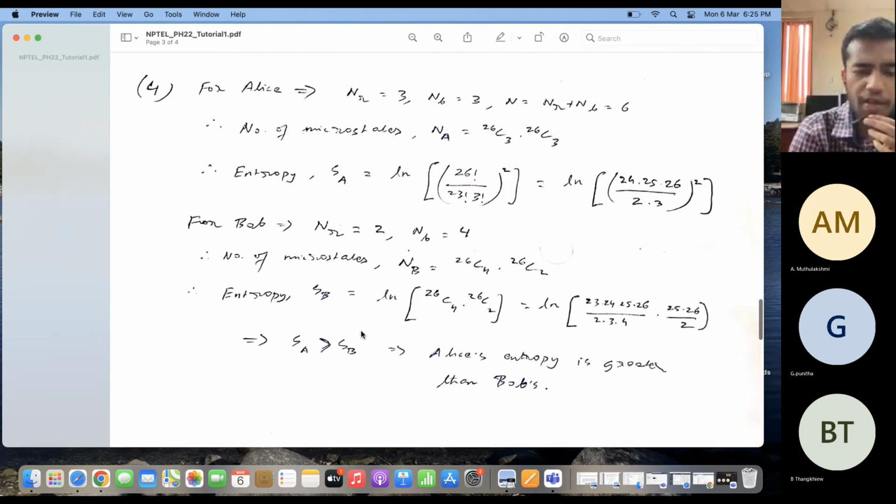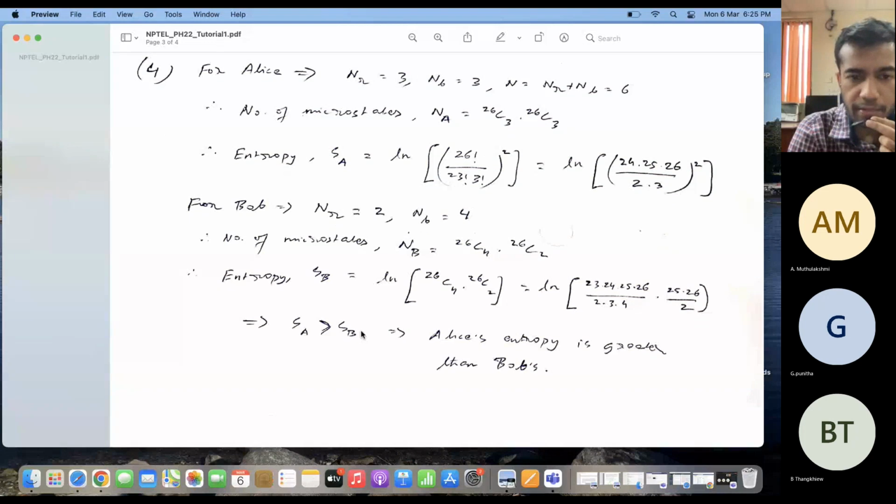Okay. And for Bob also, a similar thing we have to do. So the number of red cards is 2 and the number of black cards is 4. So the number of ways he can choose 2 red cards and 4 black cards is basically NB, which is 26C4 into 26C2. So then in his case, the entropy becomes logarithm of this quantity. So if you calculate these two logarithms, you will find that the entropy for Alice is greater than the entropy for Bob.